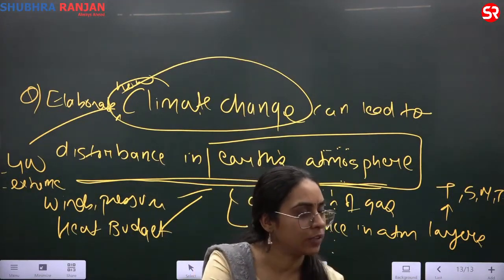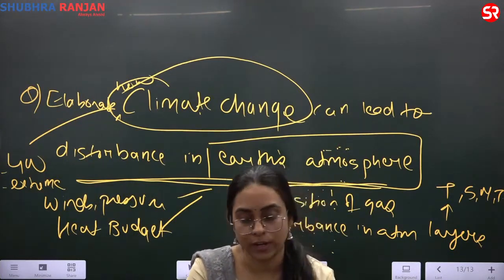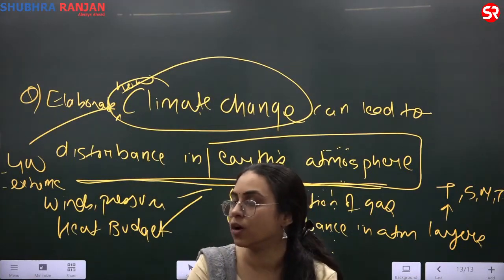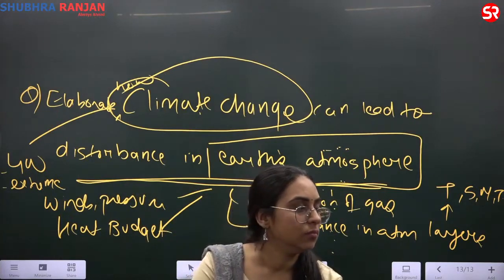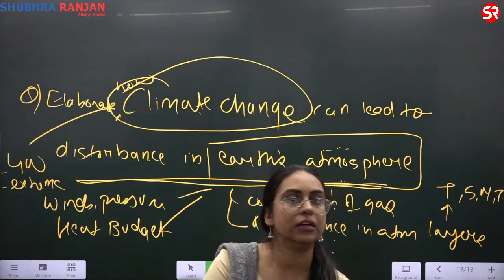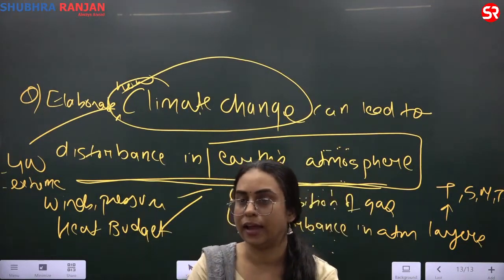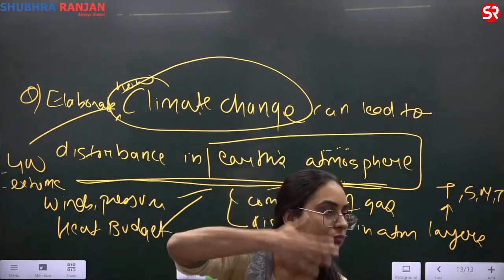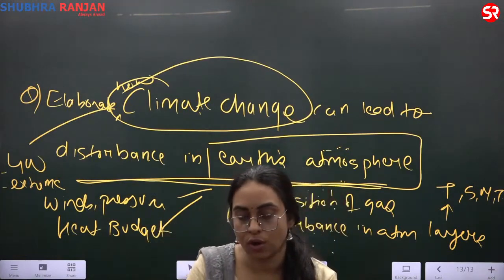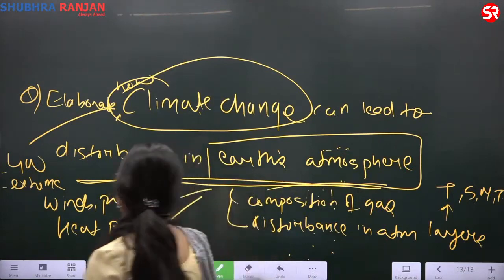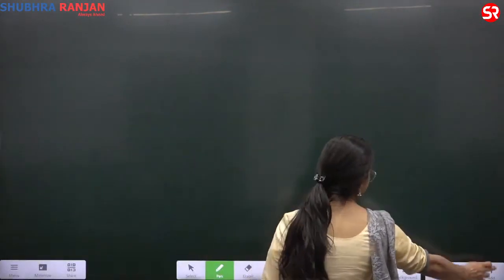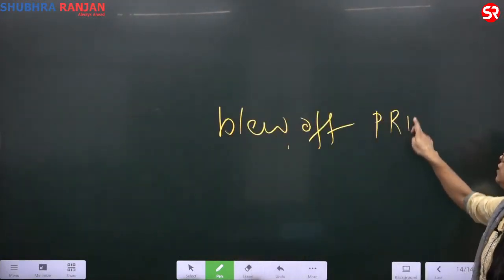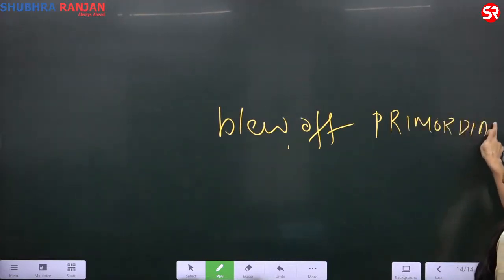First point was this. The second point of therefore is your solar wind. Solar wind was intense nearer to the sun, and therefore blew off the primordial atmosphere.